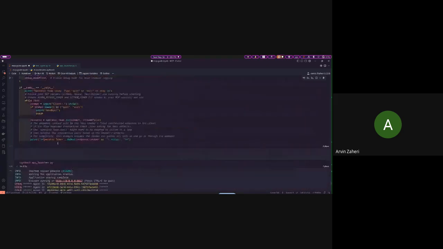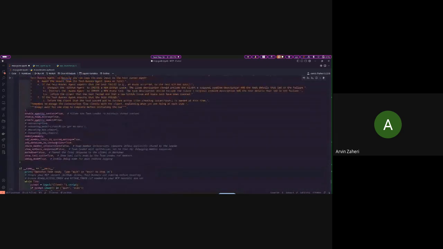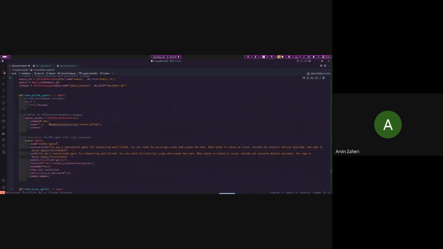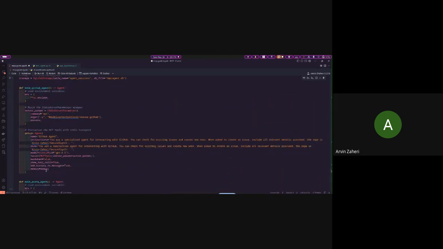So let's go down to the multi-agent system that we have in here. Okay, here it is. We have a GitHub agent. It has access to our GitHub MCP. It has some instruction. In this case, I had to copy paste the instruction and role to be the same thing because it has some issues. So I just copied them together and it was fixed in there. So this is the basic code for it, which I'm going to provide you the notebook after the presentation so you can see it yourself.